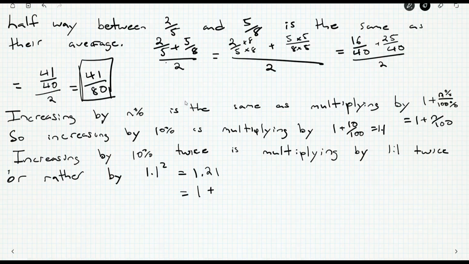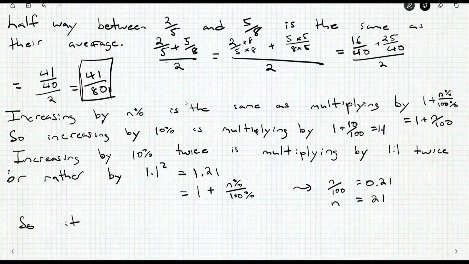But of course, this should be 1 plus n% out of 100%, so n% out of 100%, that's going to be the same as 0.21. We multiply by 100 on both sides, we get 21. So it is the same as increasing by 21%.